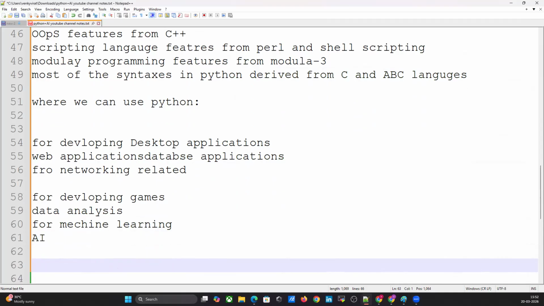Python is a pillar of everything nowadays. If you are going to web applications, Python is required. If you are going to database applications, Python. If networking related, Python is needed. If you are going to games, Python everywhere. Python is the pillar of other languages.